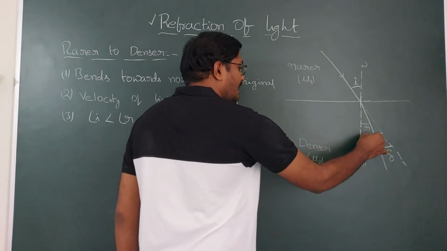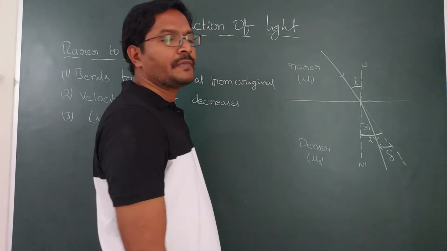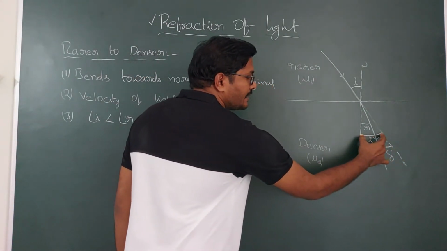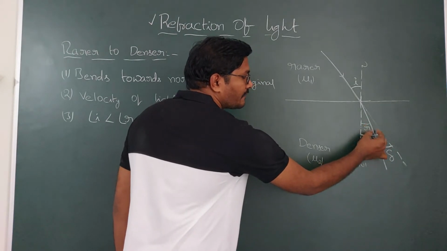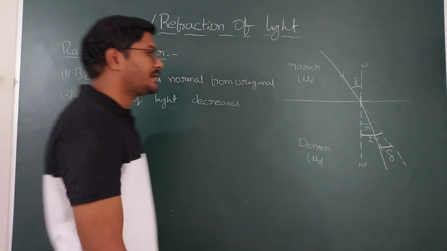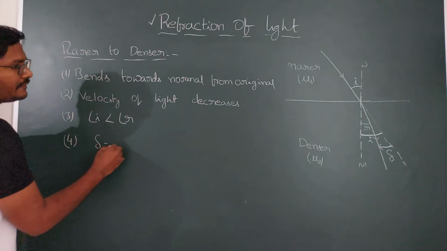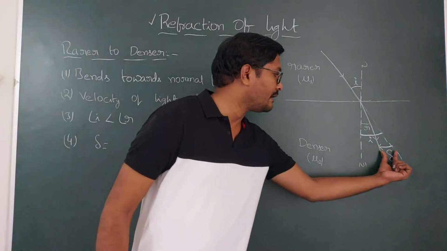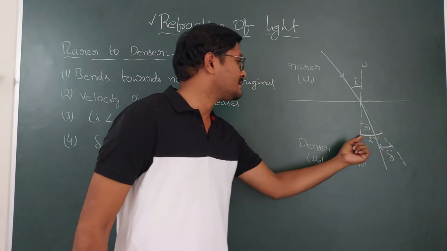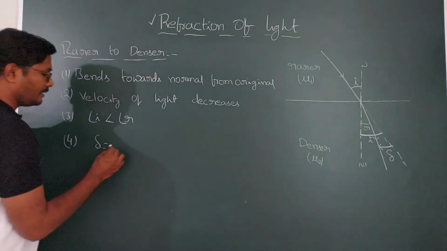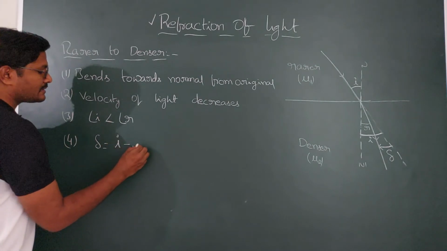So this total angle is the angle of incidence, and I need only this angle. From the total angle of incidence, if you subtract the angle of refraction, then you will get the deviation angle. Deviation angle is this angle. So it is I minus R.